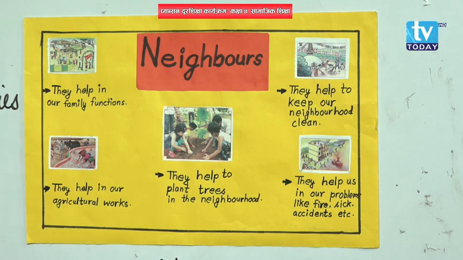So my dear students, here in the chart you can see the topic, neighbors, written there, but many pictures are also there. You can see the pictures and also think about why neighbors are important to us. So let's move towards the first picture here. Can you see this one picture? What might be going on there?